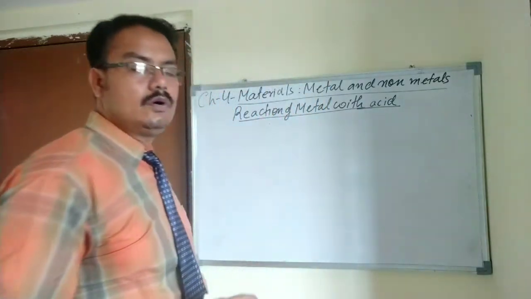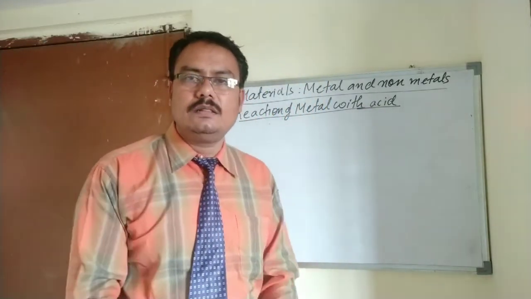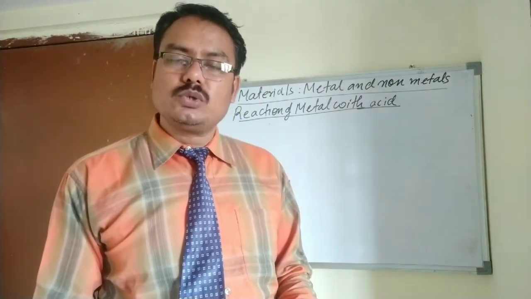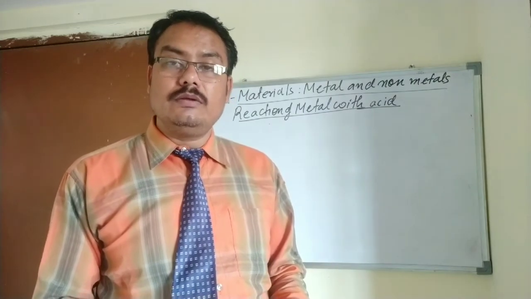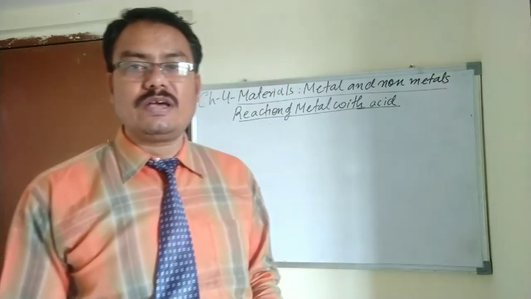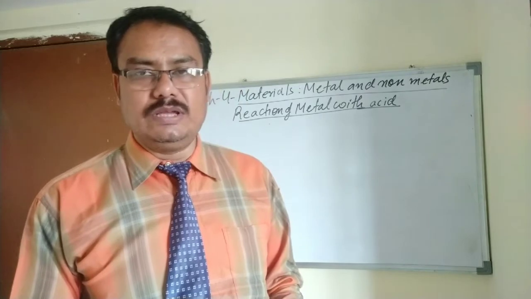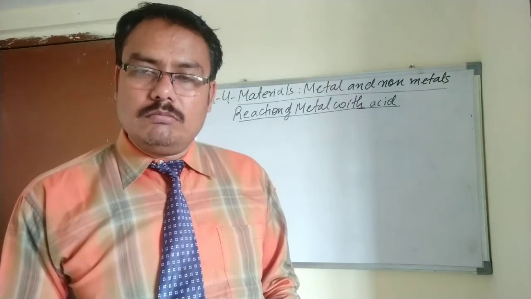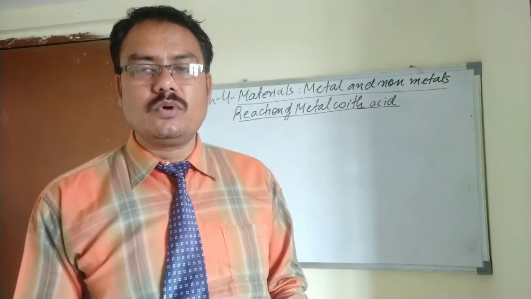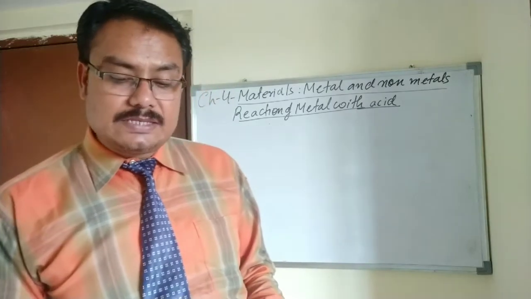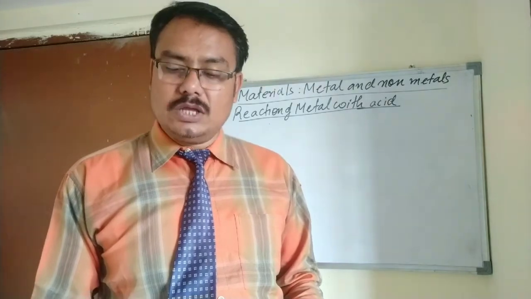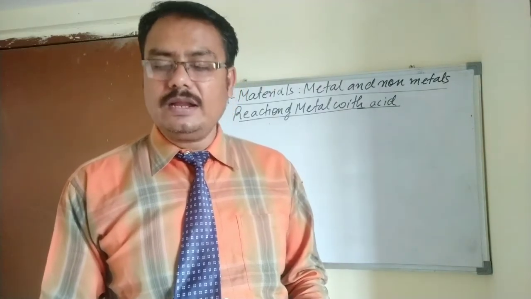Students, my third topic is reaction of metal with acid. Metal reacts with dilute acid to form metal salt and hydrogen gas. I have already told you in the previous class there are two types of acid, concentrated acid and dilute acid. The acid that contains a large amount of water is called dilute acid, and acid which contains less water is called concentrated acid. So metal reacts with dilute acid to form metal salt and hydrogen gas.